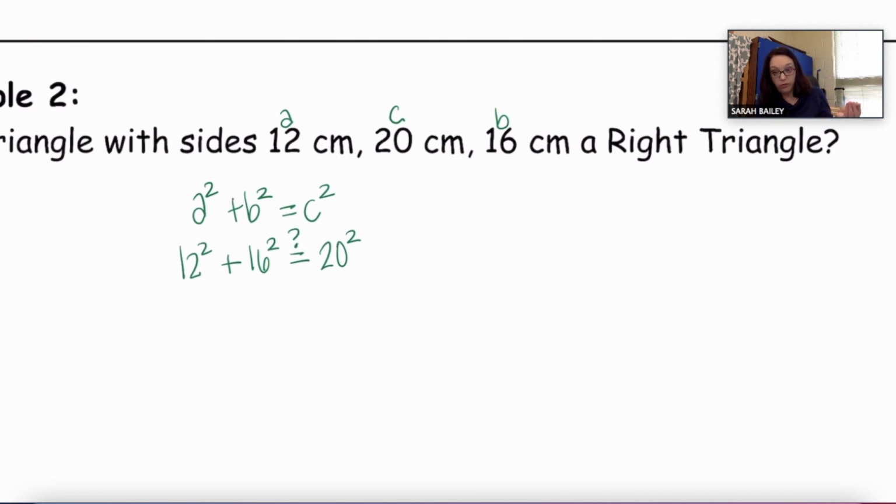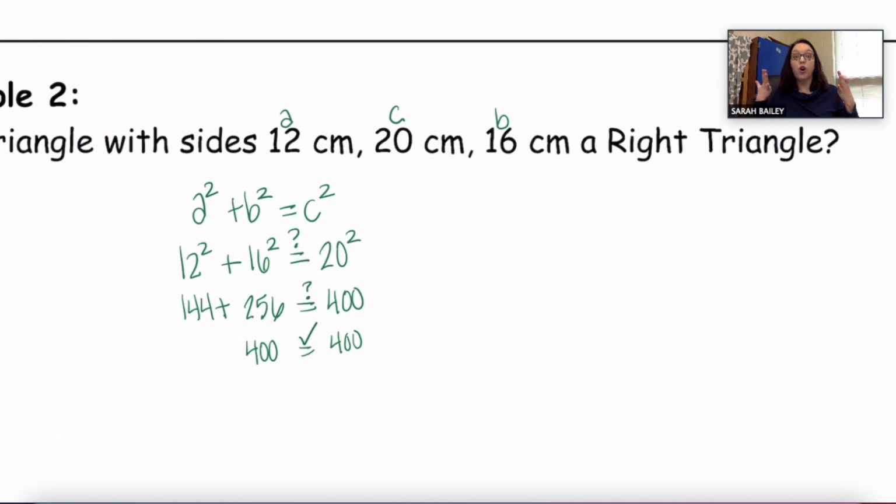12 squared, remember, means 12 times 12, so that's 144. 16 squared is 256. Does that equal 20 squared? And 20 squared will be 400. So I'm doing 256 plus 144, and I get 400. And on this side I have 400. I'm going to put a check mark. So both sides are equal.